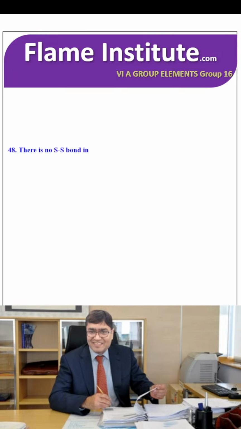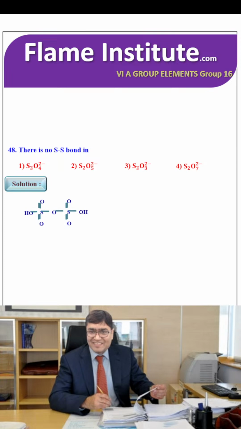There is no S-S bond in S2O4 2 negative, S2O5 2 negative, S2O3 2 negative, S2O7 2 negative. This is the structure of that. So S2O7 2 negative, there is no S-S bond.